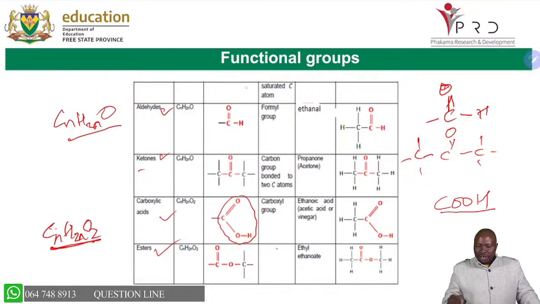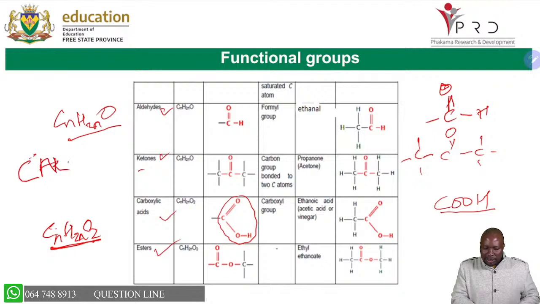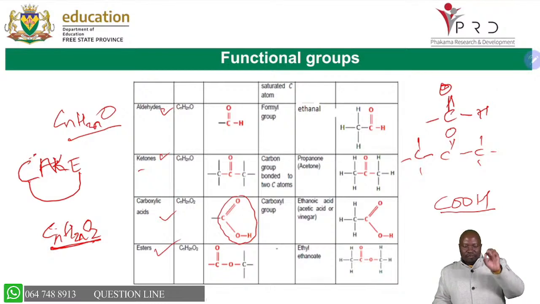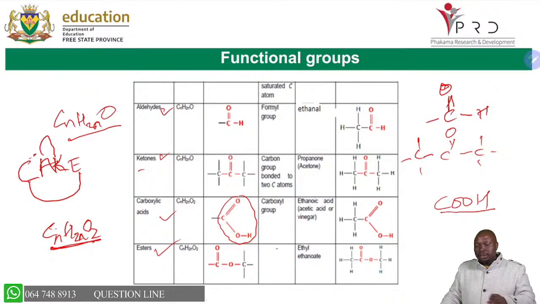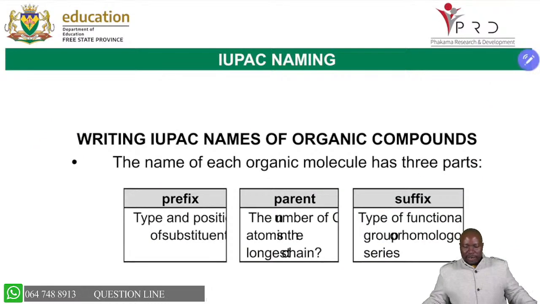So when it comes to functional isomers, you got to always remember that we are having our carboxylic acid, we are having aldehyde. So I just say CAKE so that you don't forget. CAKE stands for carboxylic acid and ester. Those two are functional isomers. And then if you look at aldehyde and ketone, that will remind you that aldehyde and ketones are functional isomers as well. So I hope that helps you as we move now, and we're going to look at naming.